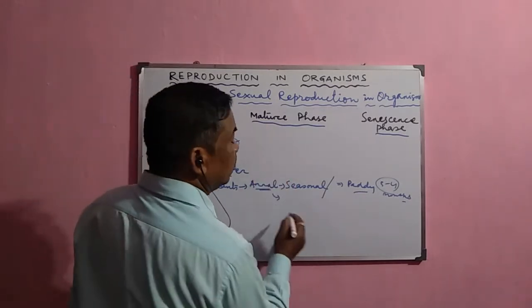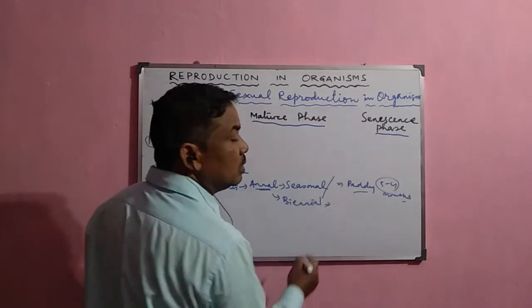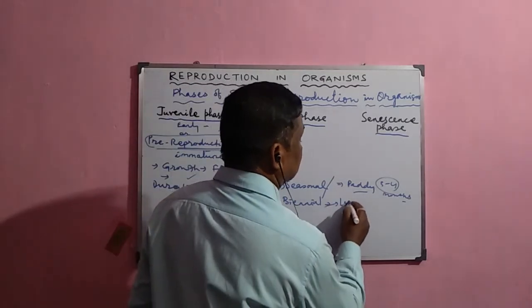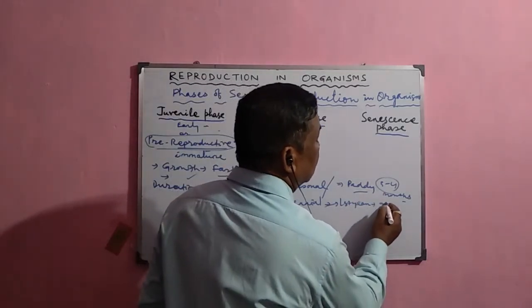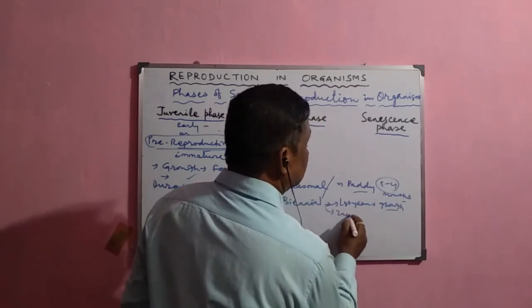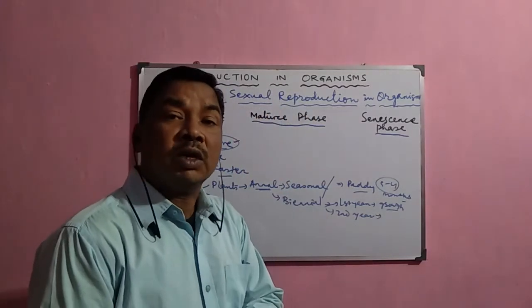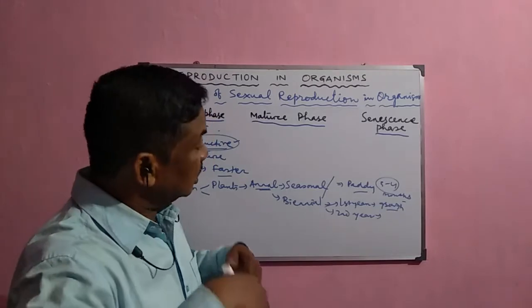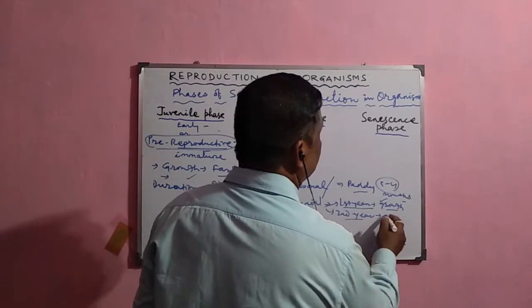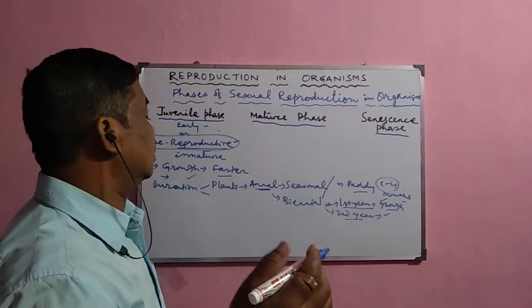But some plants are biennial in nature. Biennial means they survive for 2 years. In the first year they grow in size, and in the second year the flowering and fruiting occurs. That means the flowers and fruits are formed, and after that they die. So it takes 1 year for growth and another year for reproduction, that is, the production of new organisms.